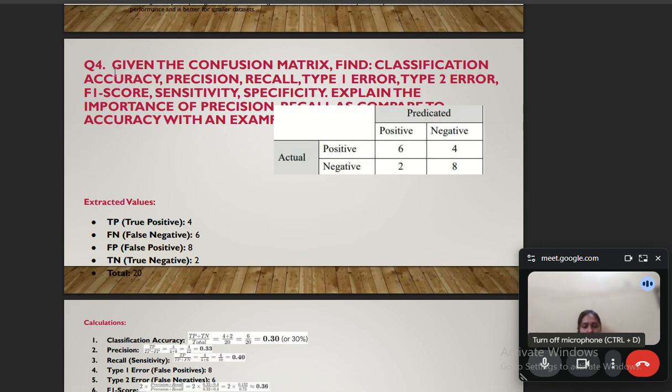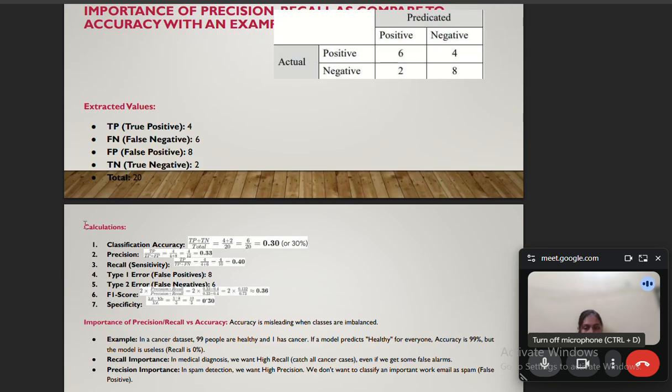Next question, we are having the fourth question. In this, we have been given this table. So the extracted values are TP, that is true positive, is 4, FN, false negative, is 6, and you can go through the values. And the total is 20. So the classification accuracy we calculated, and we get 0.30 or 30%. Precision we get 0.33.